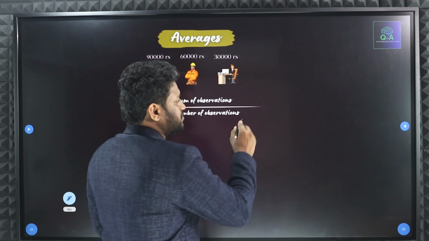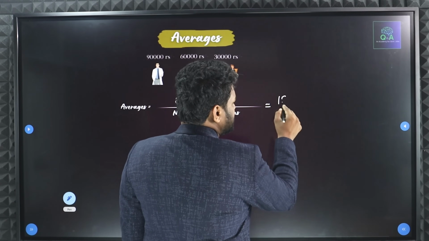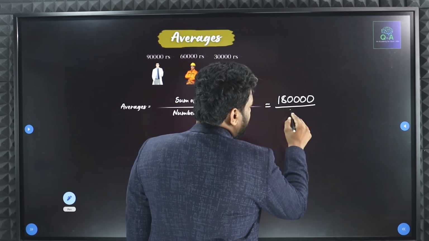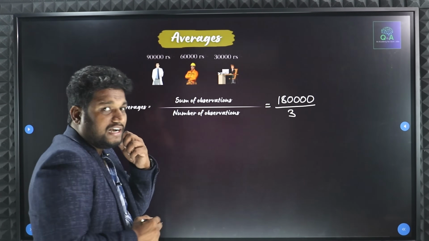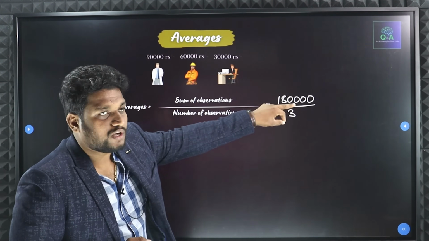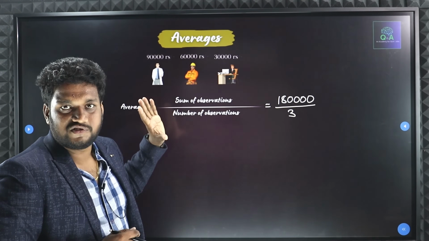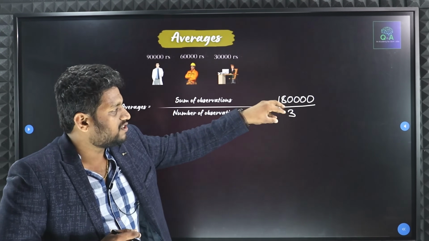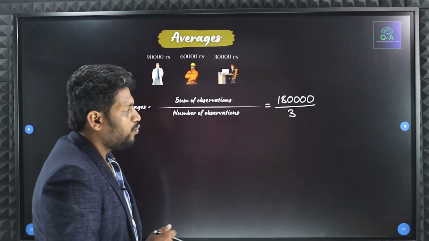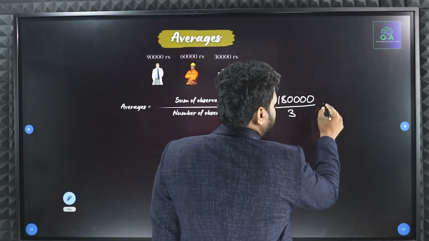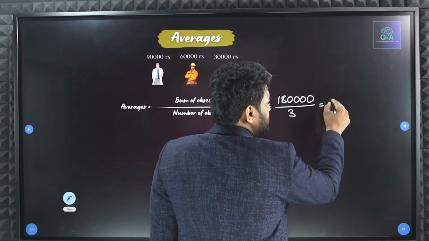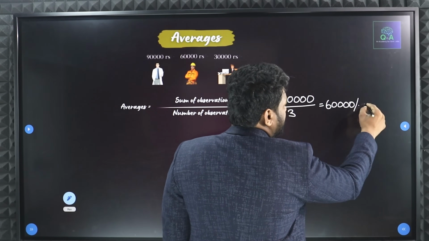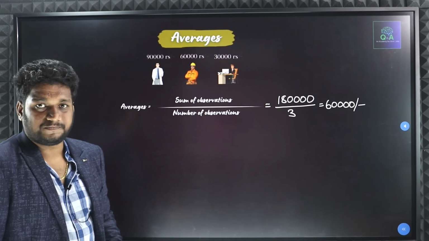Now I will write 1,80,000 divided by 3. This 1,80,000 is the sum of observations, and the number of observations is 3. If I divide 1,80,000 by 3, I get 60,000. That 60,000 only I am considering as the average.